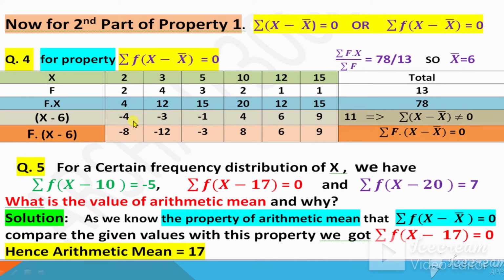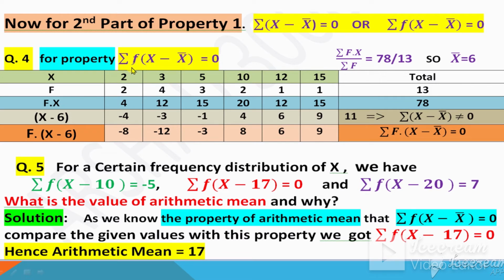Now add up this f multiplied by x. 2 multiplied by 2 is 4, 3 multiplied by 4 is 12, 5 multiplied by 3 is 15, 10 multiplied by 2 is 20. Now add up these fx products. The sum of fx is 78, and the total f is 13. Divided by 13, we get x bar is equal to 6.